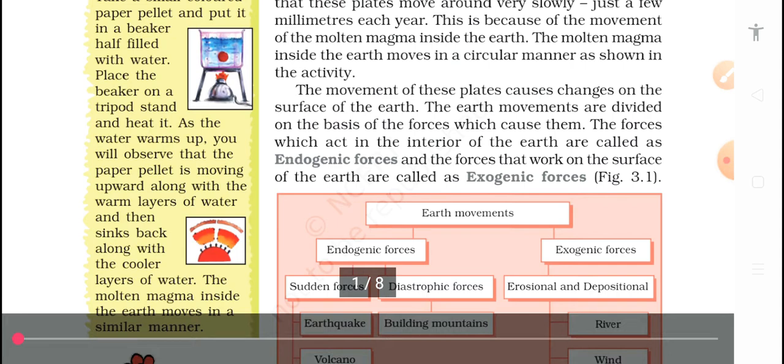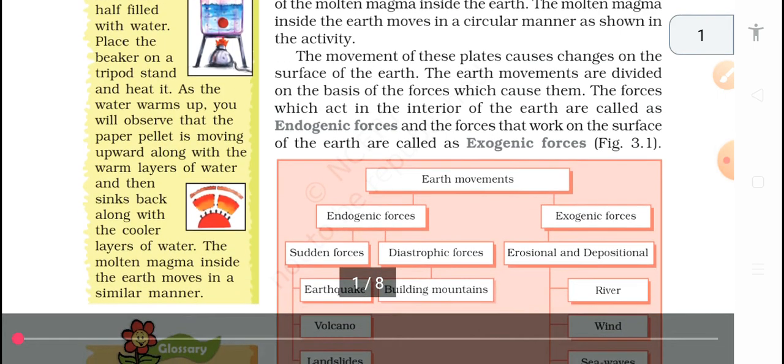Now we will talk about the changes caused by the movement of lithospheric plates. The movement of the lithospheric plates causes changes on the earth's surface. The movements are divided into two types. The first one is endogenic, and the second one is exogenic.